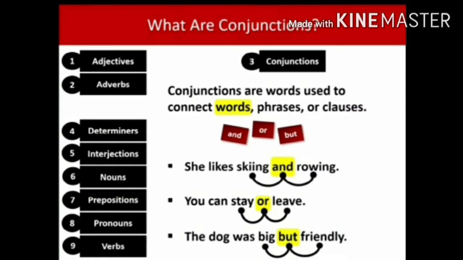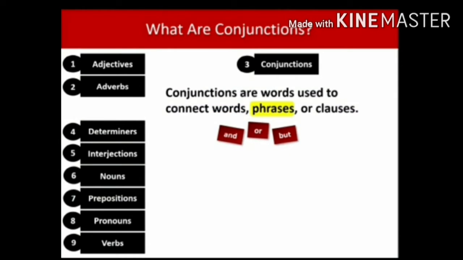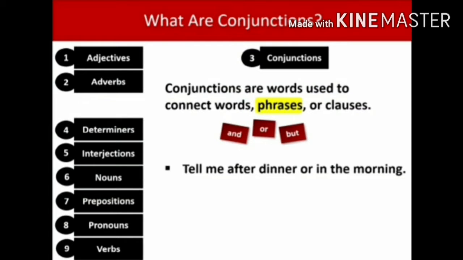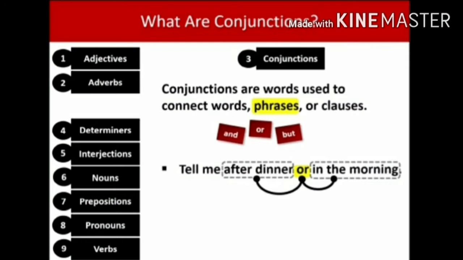Now we move to the joining phrases. They are and, or, but. The example sentence for the joining phrase: Tell me after dinner or in the morning. You can easily find out what conjunction is used in this sentence. Or is a conjunction used here, because after dinner is a phrase and in the morning is also another phrase. These two phrases are connected by or. So or is a conjunction.